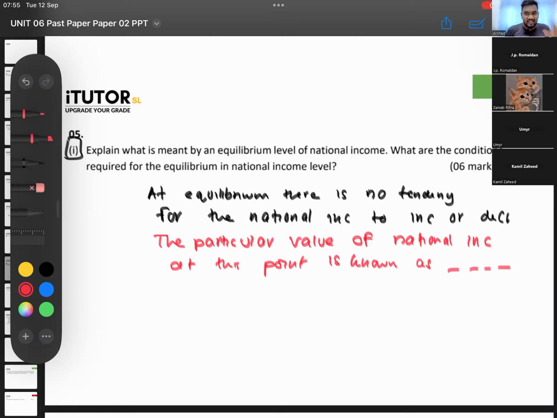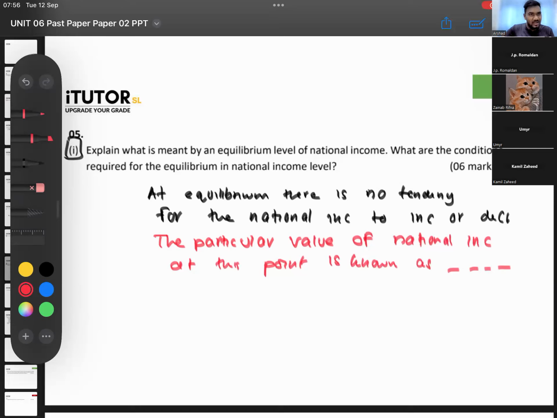I can't remember if this is the exact marking scheme that I'm referring to, right? The marking scheme will say equilibrium level is a situation or a position where there is no tendency for the national income to increase or decrease. That is clear, no, guys? That's the equilibrium. When there is no tendency for it to increase or decrease, it has settled. And then you can say the particular value of national income at this point is known as the equilibrium level of national income.